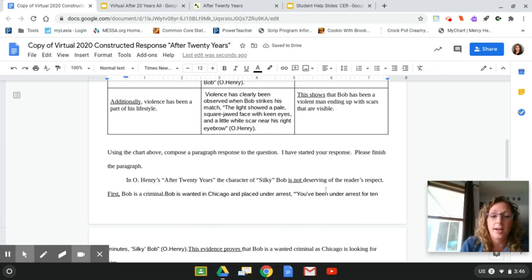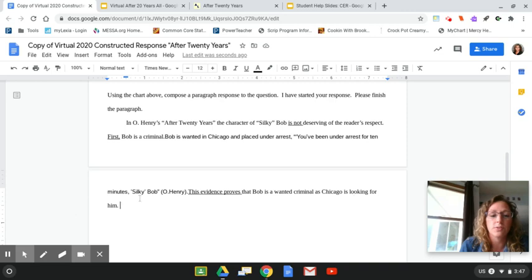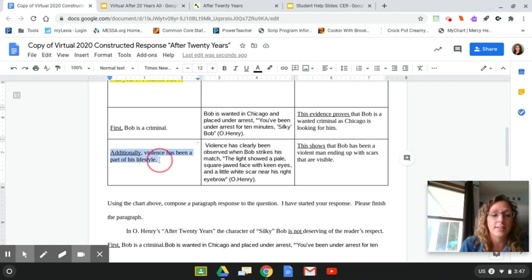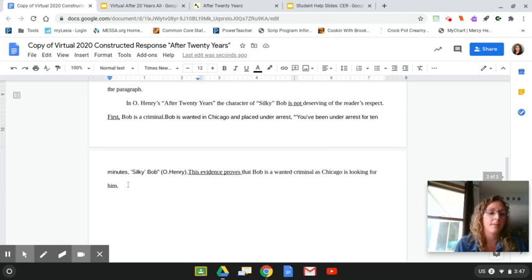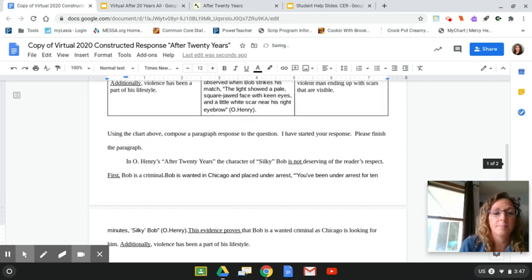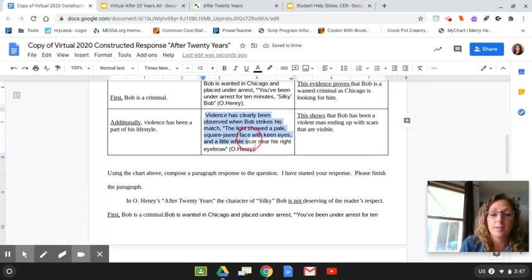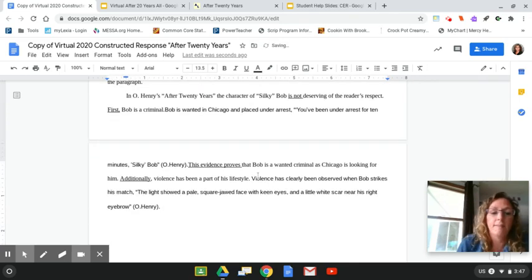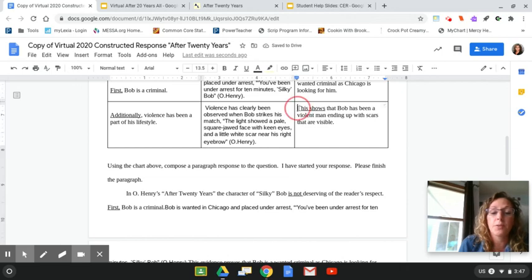So I can now see I have my answer to the question. I have my first claim. I have my first piece of textual evidence, followed by my first reasoning. Now I'm going to continue it. I'm going to give my second claim, and I'm going to copy it and paste it there. I'm going to take my second piece of textual evidence, copy it and paste it here. And then I'm going to take my second reasoning, and I'm going to copy it